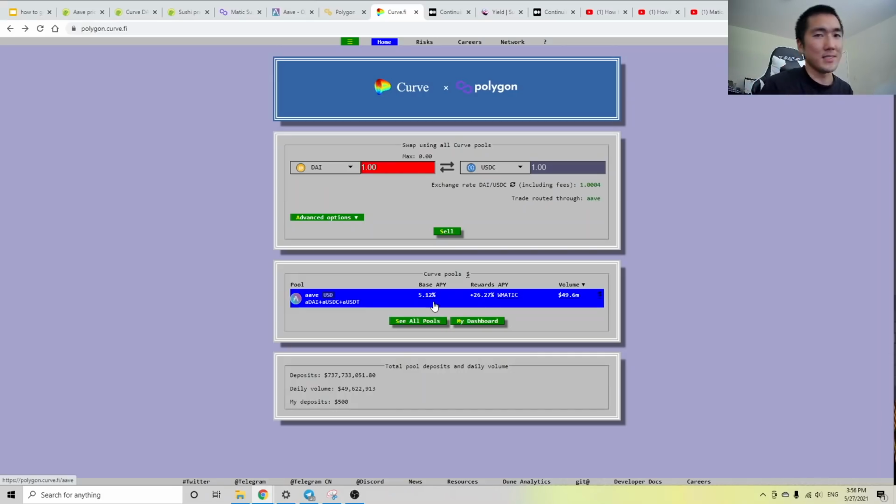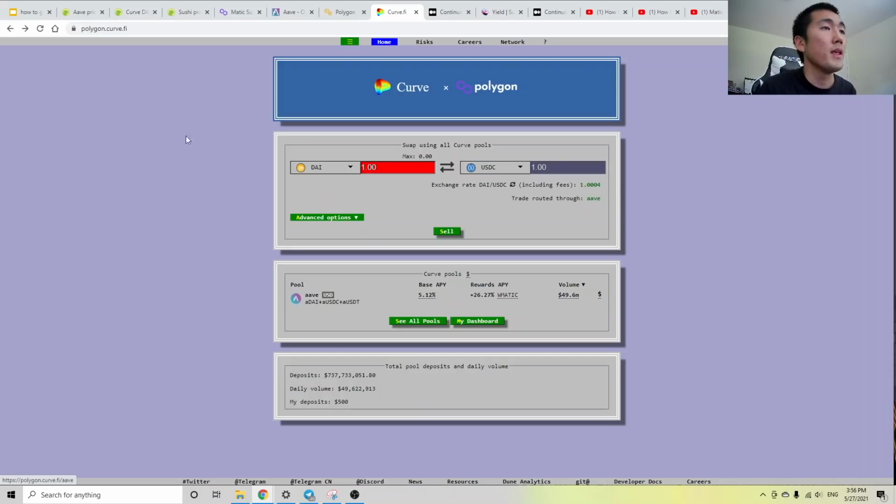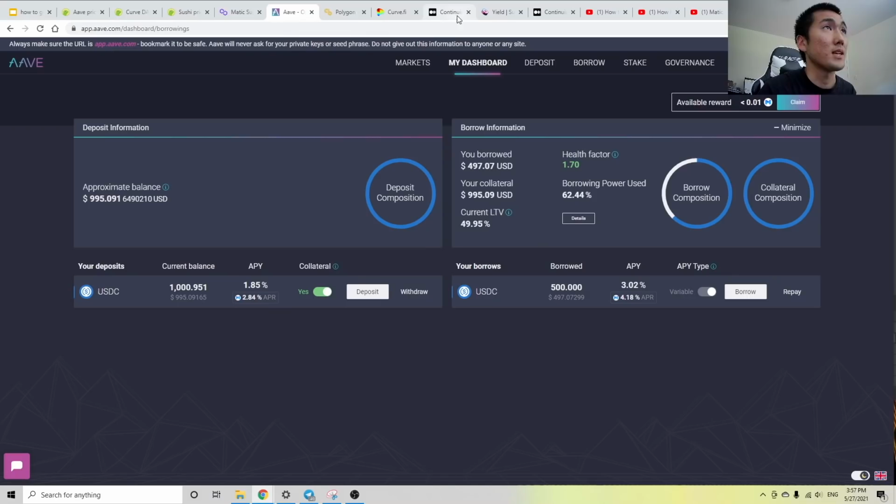This is the idea of yield farming, and this is how you generate passive income. Obviously, there are risks, right? You're taking on the smart contract risk of Aave and Curve, but I'm using Aave, Curve, and Sushiswap because I think they're essentially safe. Not financial advice, but they've been battle tested. They've been audited many times, and there's $7 billion locked into Aave, so I think it's relatively safe.